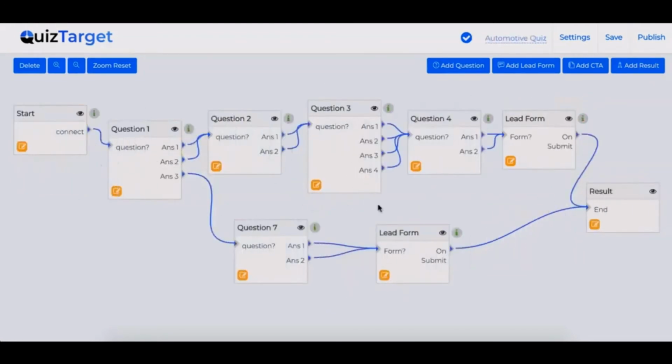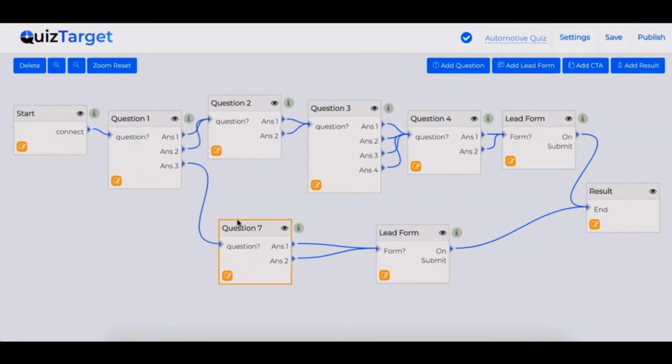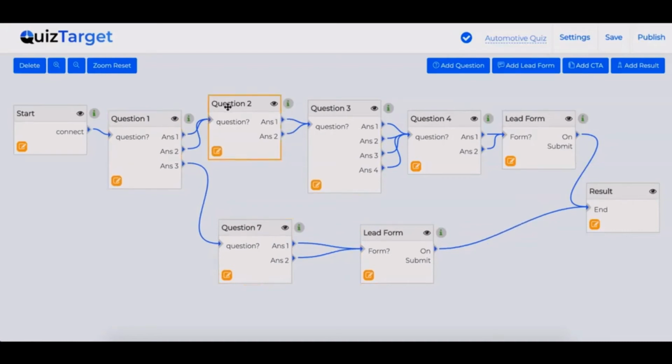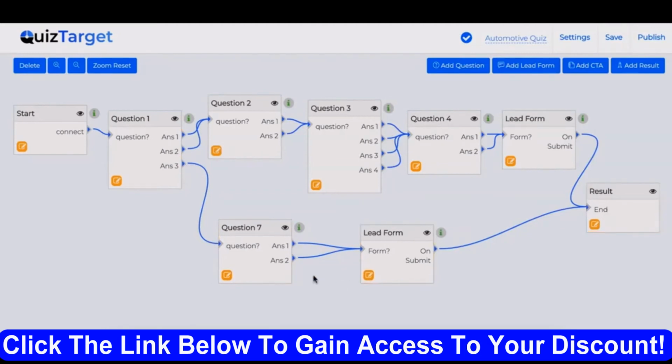To save time, I have taken a done for you quiz to explain further. As you can see, this is fully drag and drop, and you can easily control the user journeys as per their answers. In here, if someone gives an answer 1 or 2 to the first question, they will be taken to question number 2. Similarly, if they select answer number 3, they will be taken to a different route in order to ask them more related questions and segment them in a different list altogether.